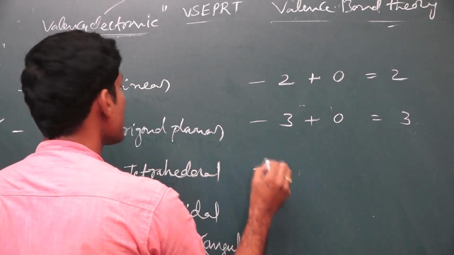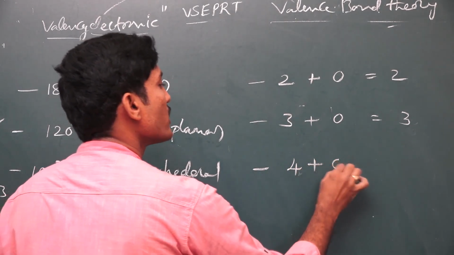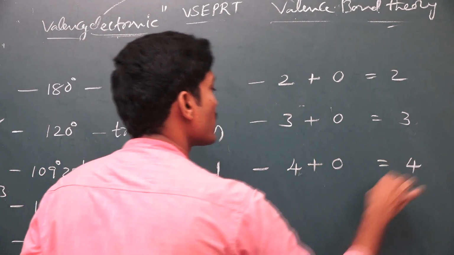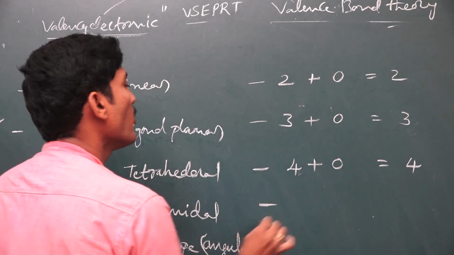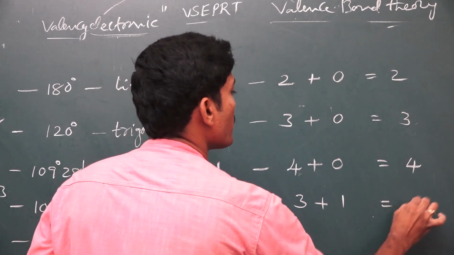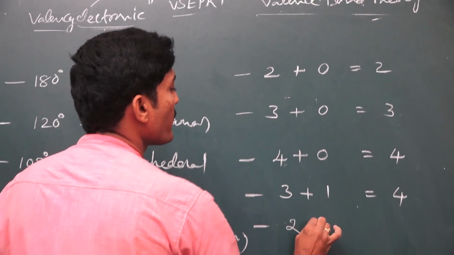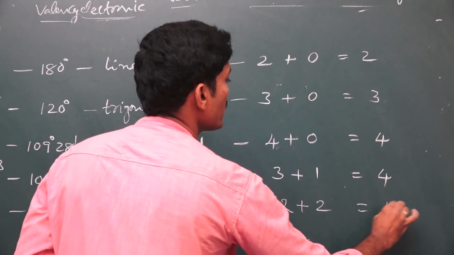Next, in the case of methane, there are 4 bond pairs, there are no lone pairs, so the total pairs are 4. And in the case of ammonia, there are 3 bond pairs and 1 lone pair, here the total pairs are 4. And also in water molecules, 2 bond pairs and 2 lone pairs, and total pairs are 4.